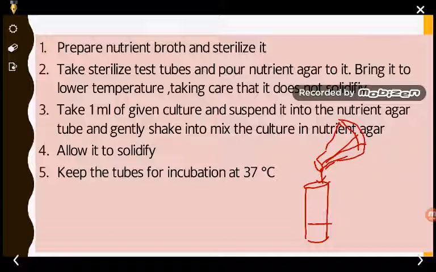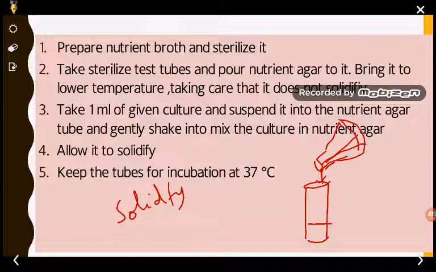The main specialty of a nutrient agar is that when it is hot, it remains in the liquid medium, and when it becomes cold, it solidifies. So we have to pour when it is liquid.